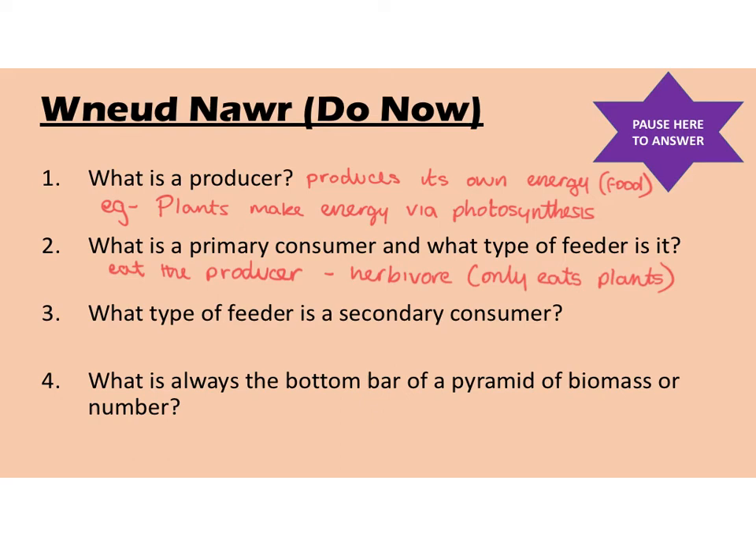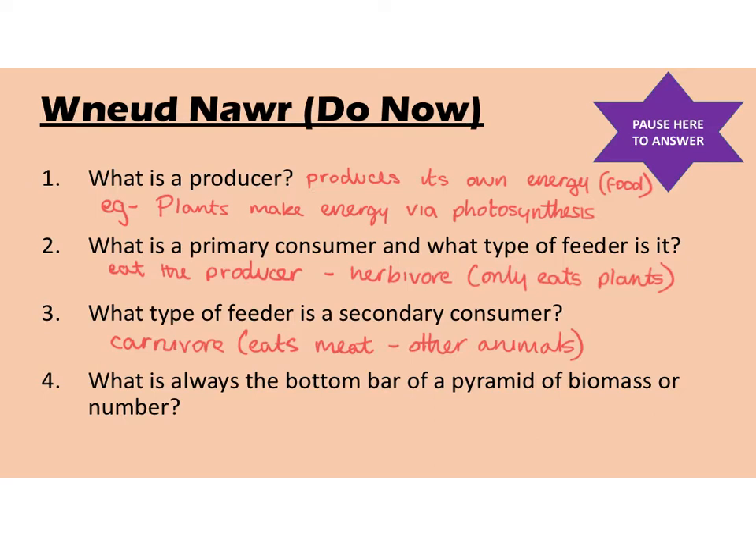Number 3, what type of feeder is a secondary consumer? So we would say it is a carnivore because it eats meat, which means it eats other animals. Okay, so it eats the meat from other animals. So secondary consumers are carnivores.